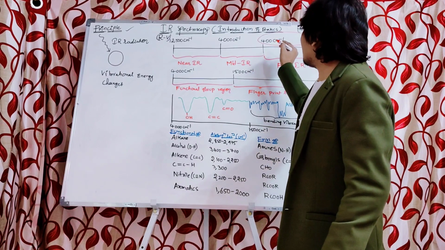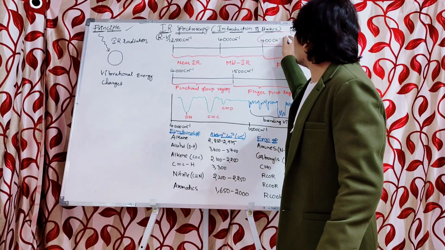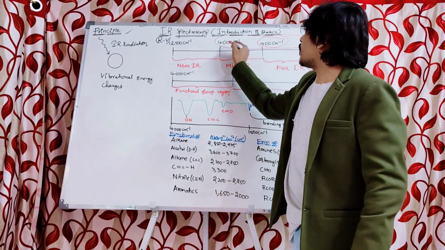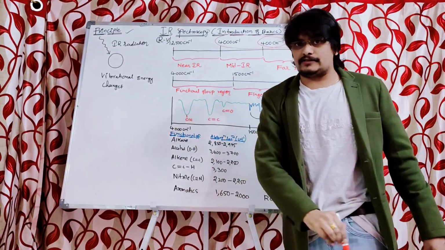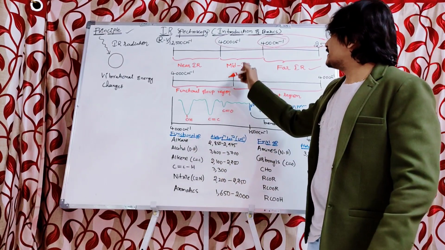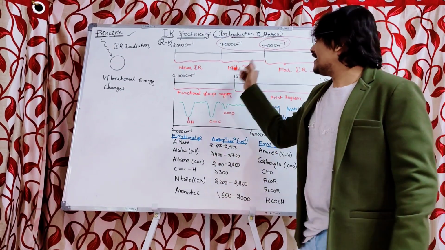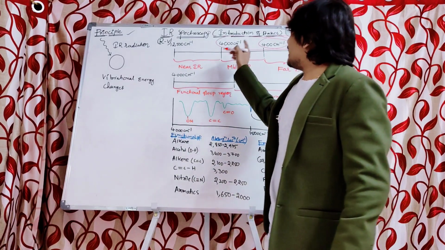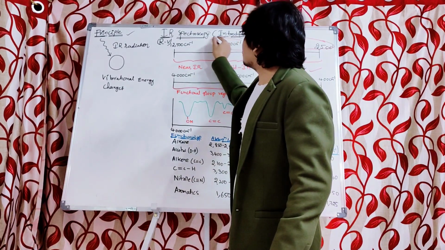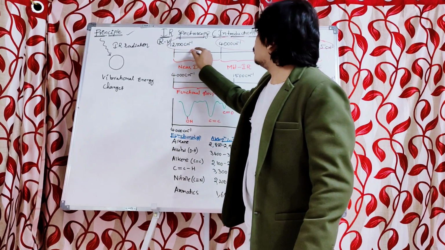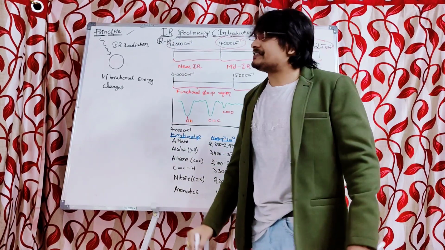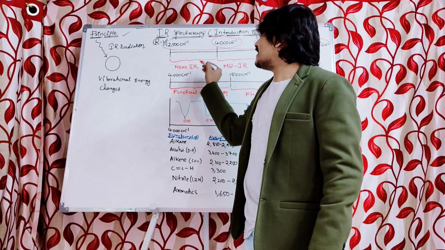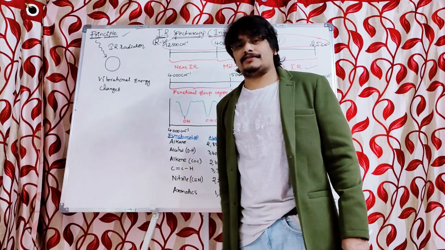If it ranges from 400 to 4000 centimeter inverse, it is the mid-IR region, mid-infrared radiation region. If it ranges from 4000 to 12,500 centimeter inverse, it is called near infrared radiation.